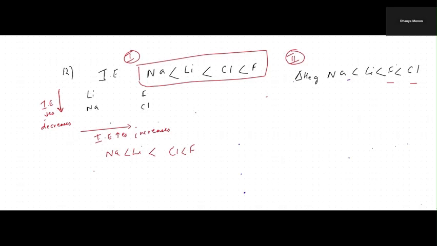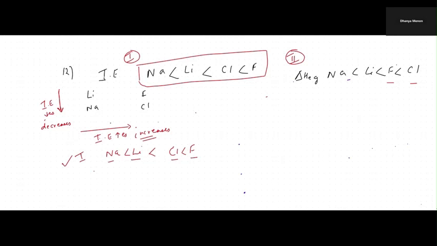So this is statement 1, which is correct. Ionization energy is becoming lesser down the group. So that's why sodium is lesser than that of lithium, and chlorine is lesser than that of fluorine. And across the period, what is happening to ionization energy? It is increasing. So we place the order like this. So this is the correct order as given in the question.